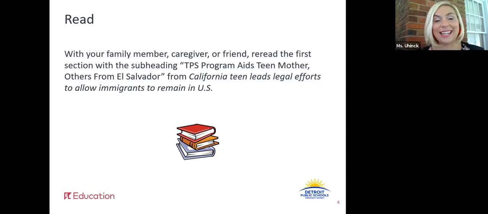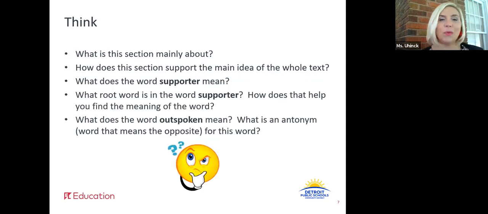Now that you've read that section, I want you to think about what this section is mainly about, and how this section supports the main idea of the whole text. The reason we're doing that is because when we think about what this section is mainly about, that context can help us with finding those unknown words and phrases.